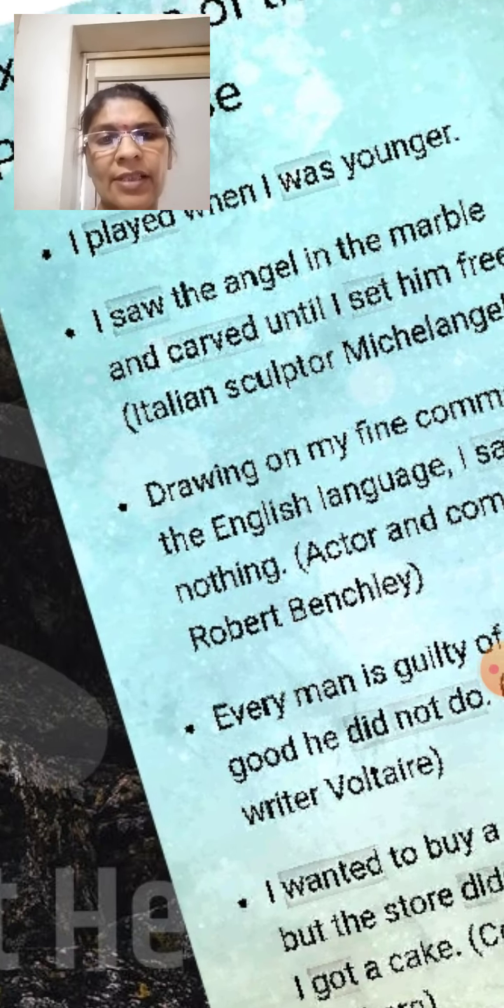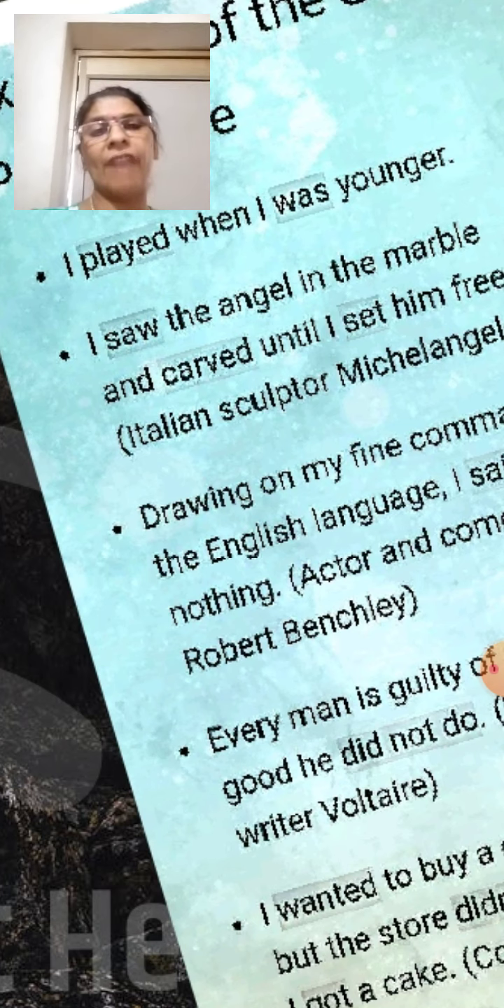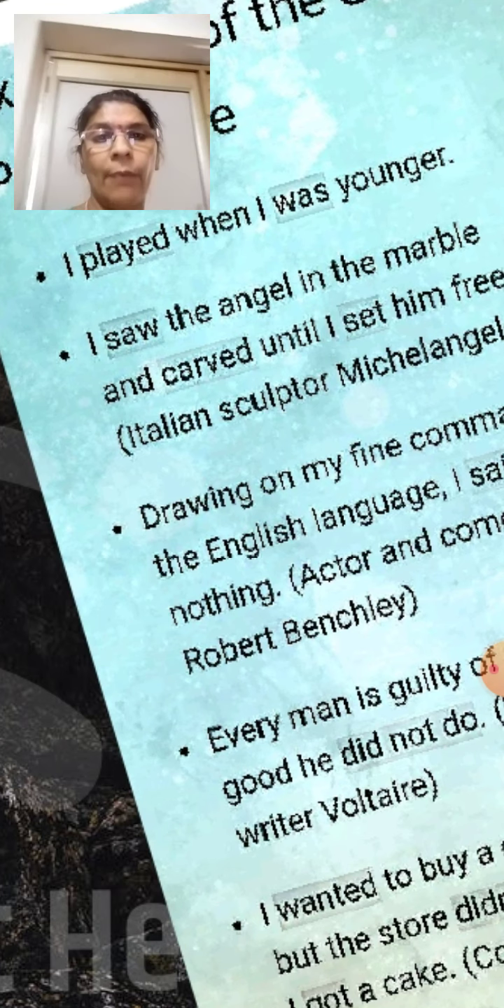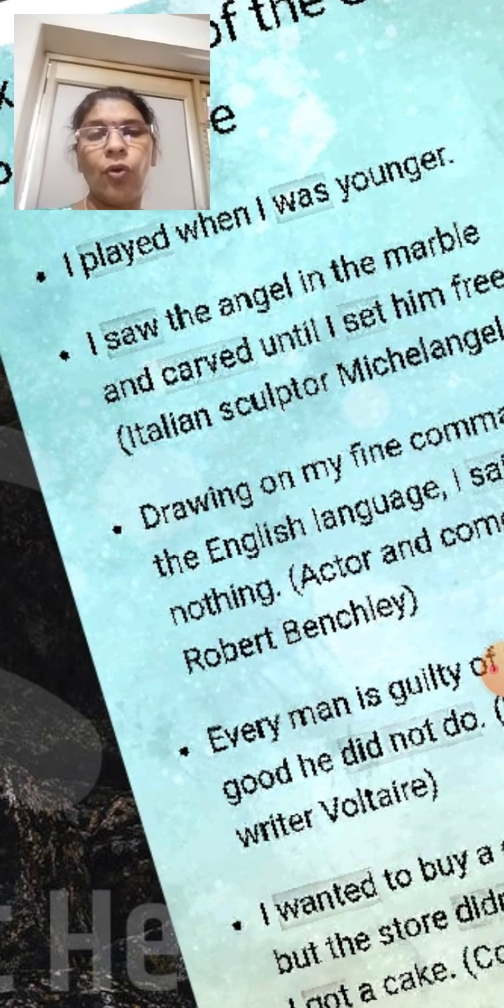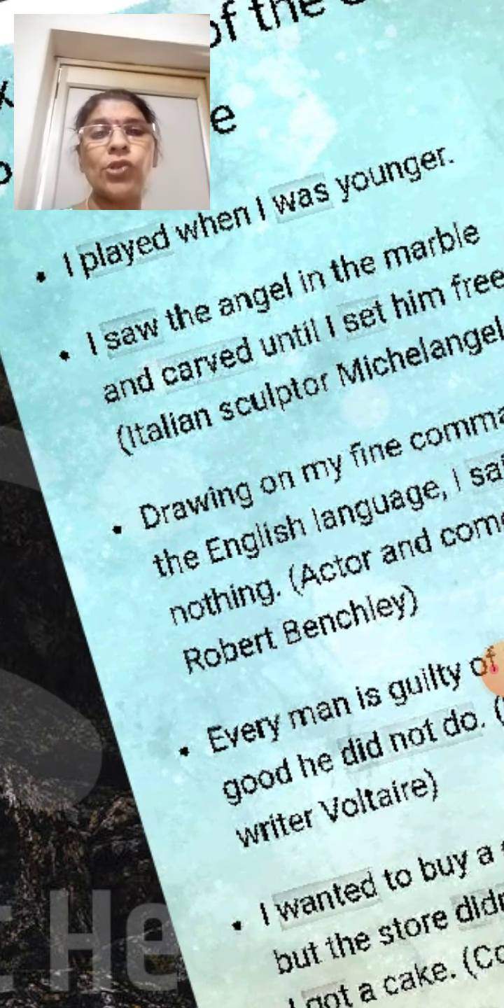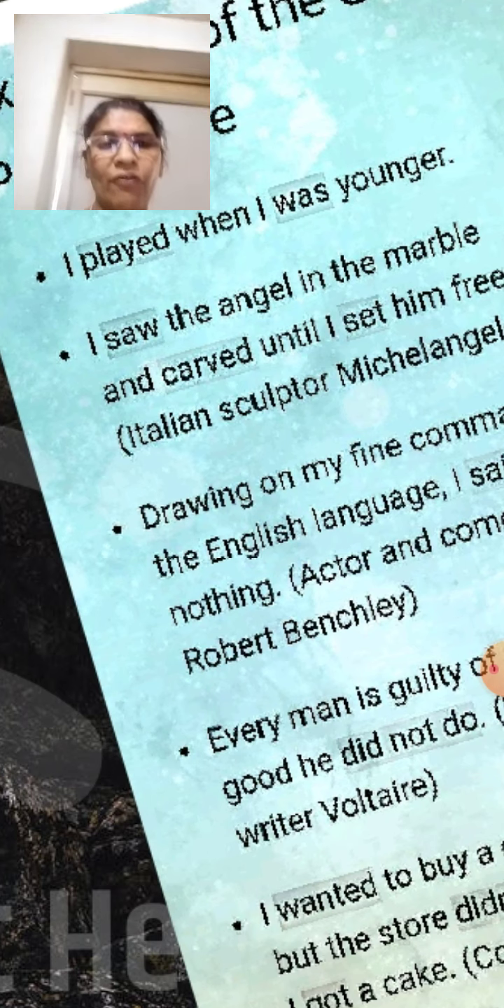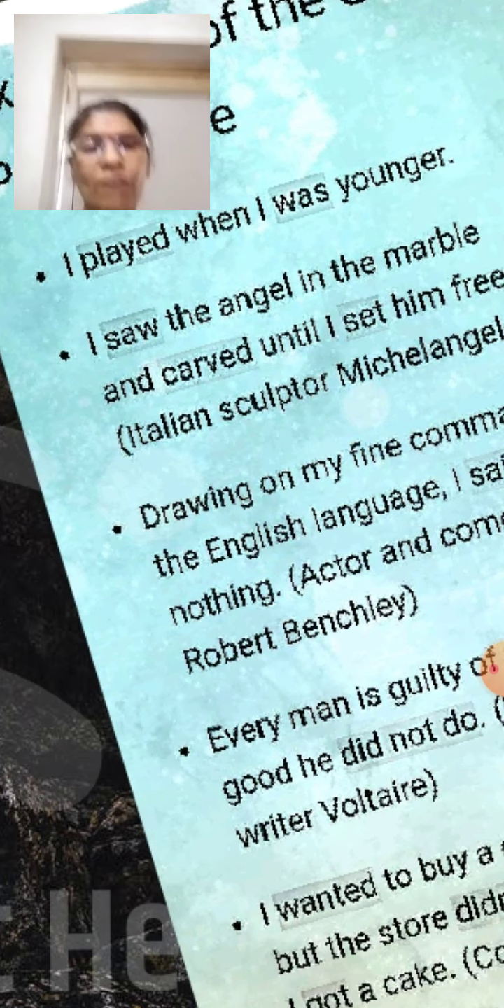How we use in the sentence? I played when I was younger. Played is the second form of the verb. And was also belongs to the past tense. Second form. Saw. It is the second form of the verb. Sat. Second form of the verb.